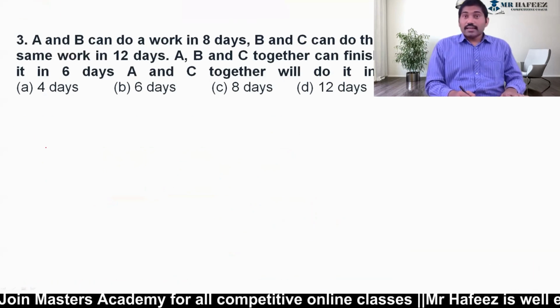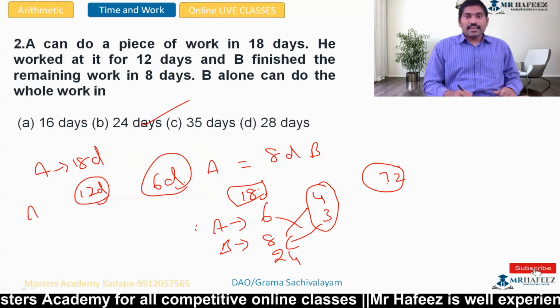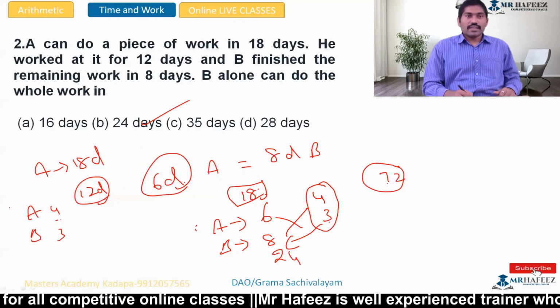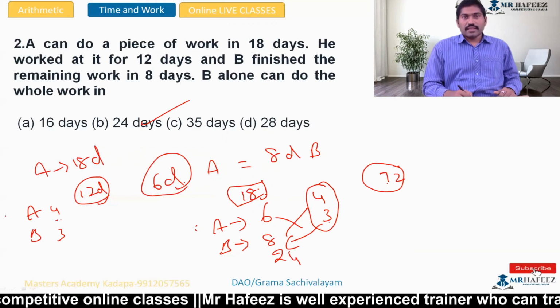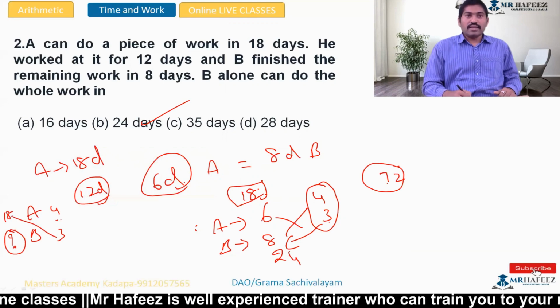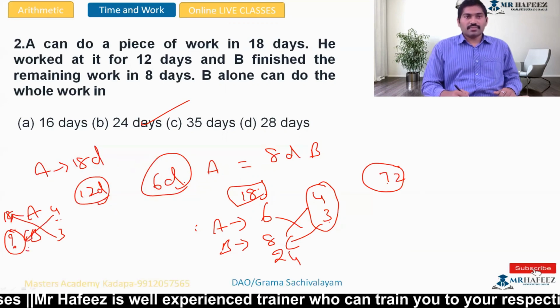Or else, in another way, we can solve. A and B, they are in the ratio 4 is to 3. So A's number is 18 days and B's number we don't know. 3 parts is 18, so 4 parts is 24.